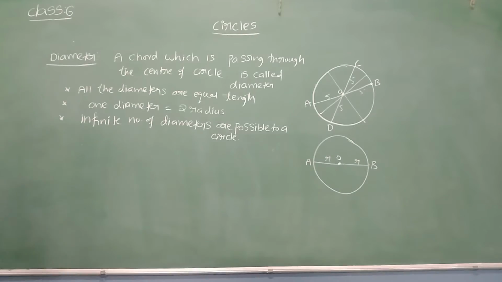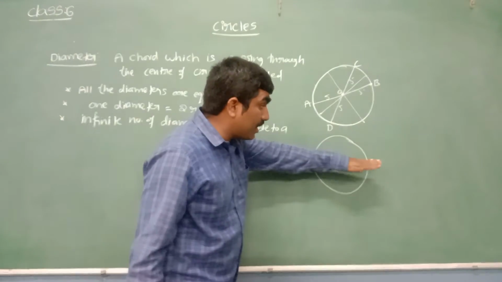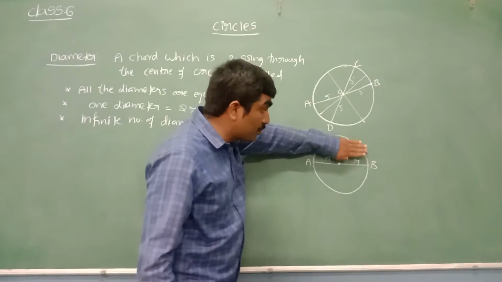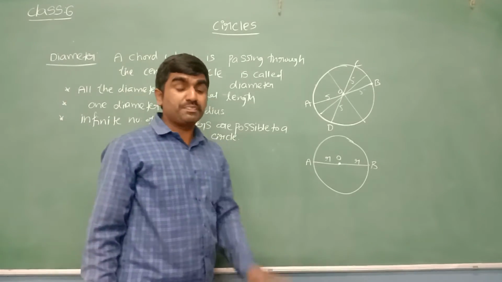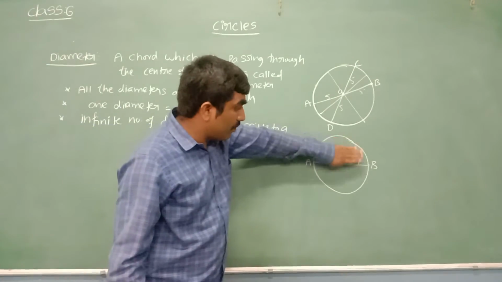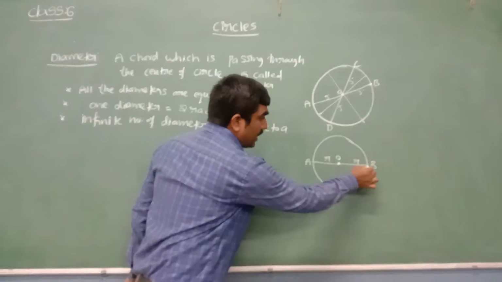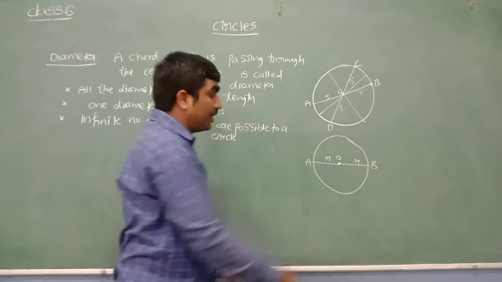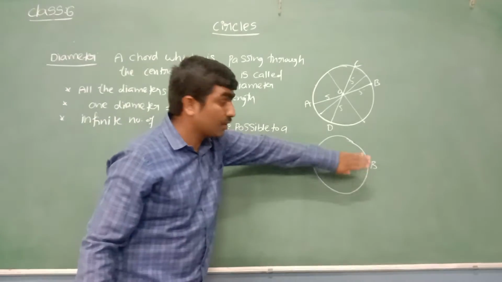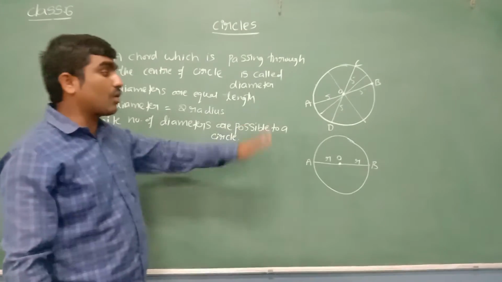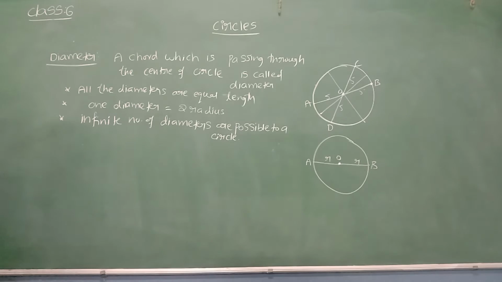And also, in a circle, if I draw one diameter, it will become two semicircles. Semicircle means half of a circle. AB is one diameter. It divides the whole circle into two semicircles, which are congruent, equal to each other.